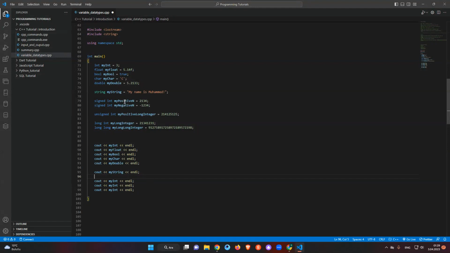Okay, the other one will be my positive integer, I think this one, right? Number, sorry, number. Let's say my positive number, tag it, put it here. My negative number, let's tag it, put it here. My positive long integer, let's separate it too and add it here.